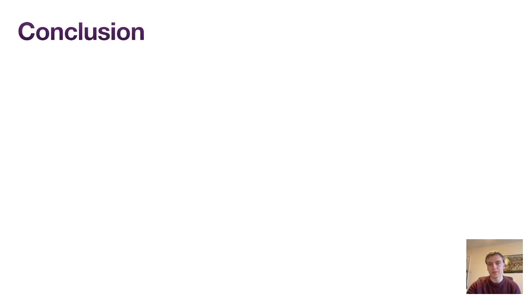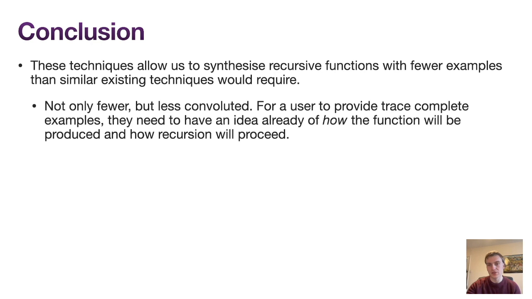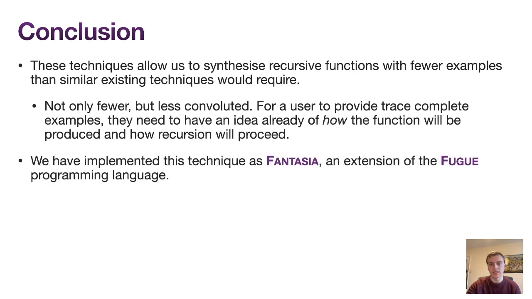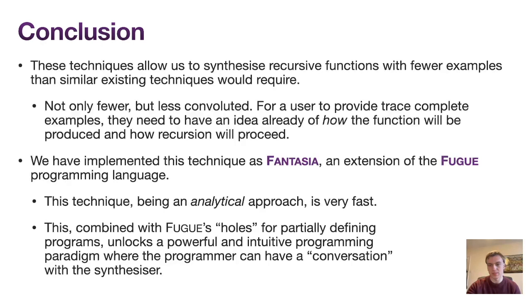To conclude, the techniques we've presented here let us synthesize recursive functions with fewer examples than we would have needed otherwise, and not only fewer but also less convoluted examples. It's tricky for a user to provide trace-complete examples without knowing the definition beforehand. We've implemented these techniques in Fantasia, an extension of the Fugue programming language, using Haskell. And combining Fantasia's speed and ease of use with Fugue's holes and powerful type system gives us a really powerful paradigm for interacting with the compiler, as if having a conversation with it.